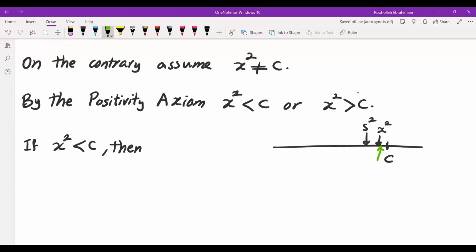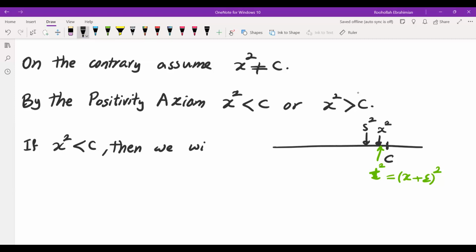If I find some t here, which would be x plus something, such that if you square that, it remains less than c, then we are done. So what we're going to do is find something larger than x whose square is less than c.